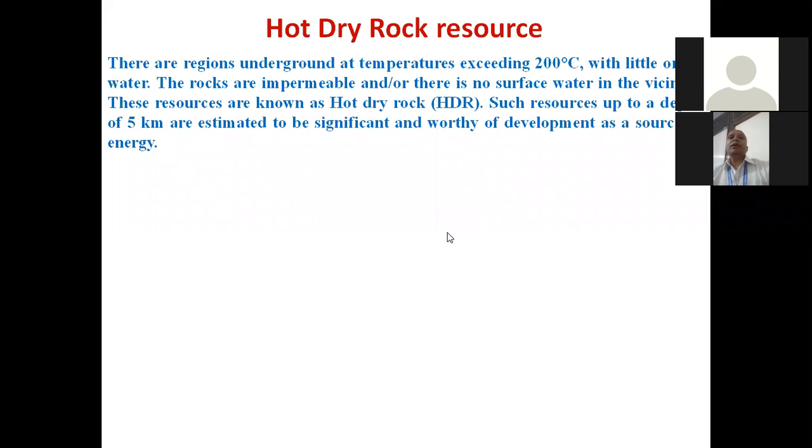In case of hydrothermal, it is a mixture of steam and water at high temperature. In case of geopressure, it is a mixture of salt and water, that means brine. And in case of dry rock, it is the dry rock only, which is available at very high temperature and there is no water available in it. Suppose water mixes with such kind of rock, then it will be treated as hydrothermal only.